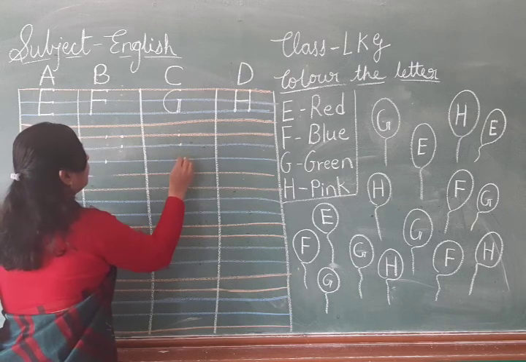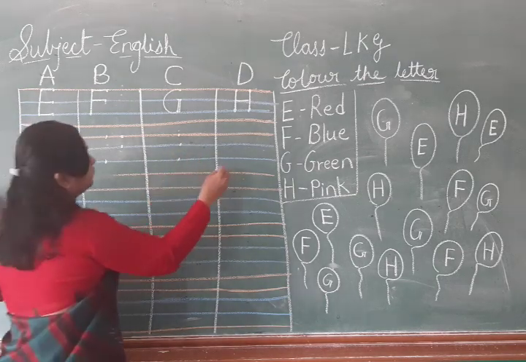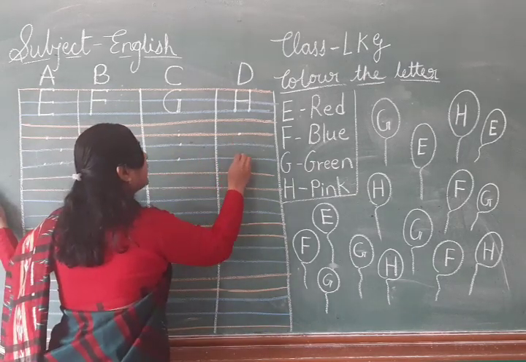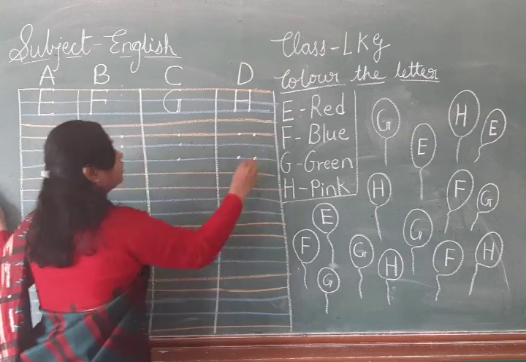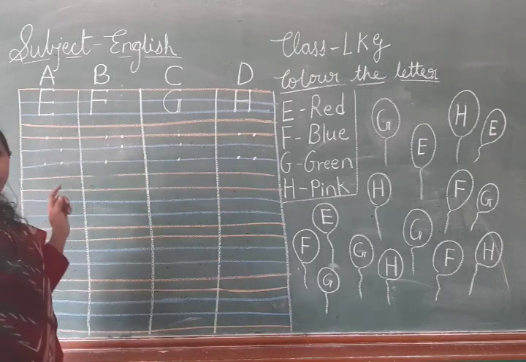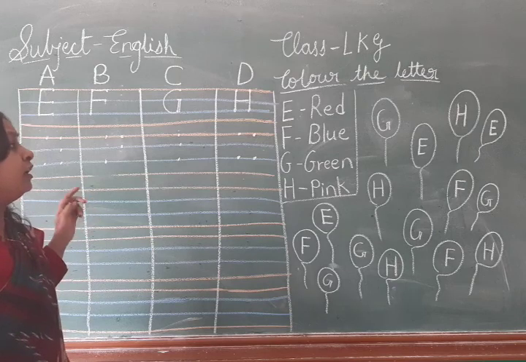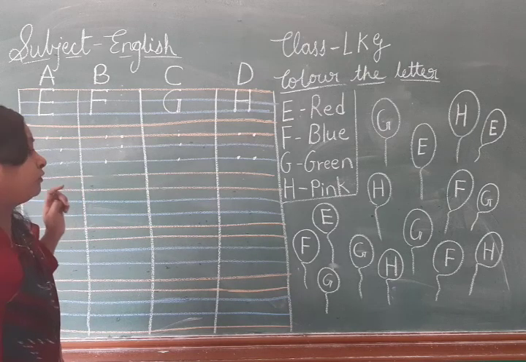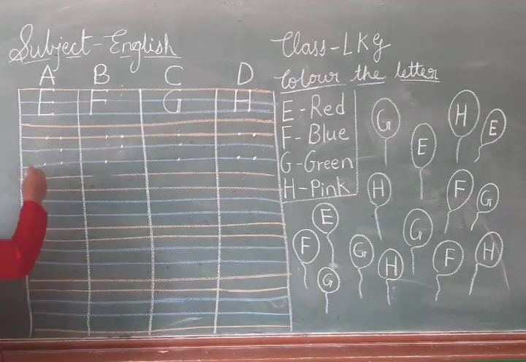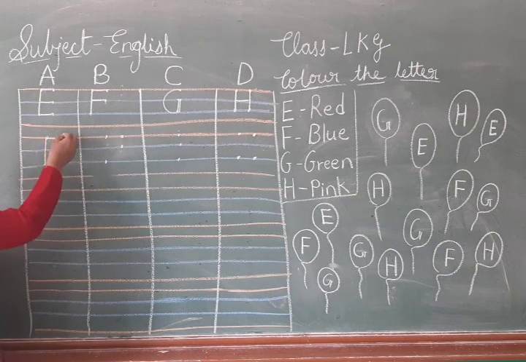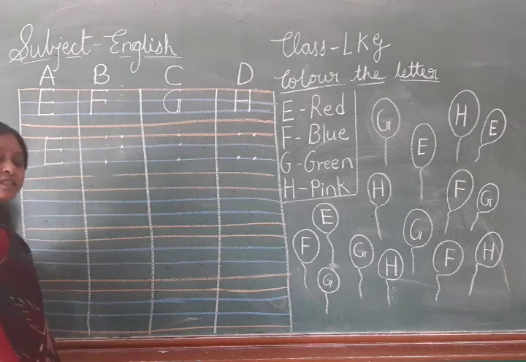Mama will put dots, but after that you have to write without the help of dots. Now, write E: standing line, sleeping line, sleeping line, and again sleeping line. Which letter is this?